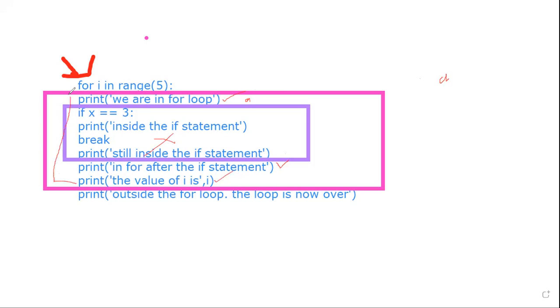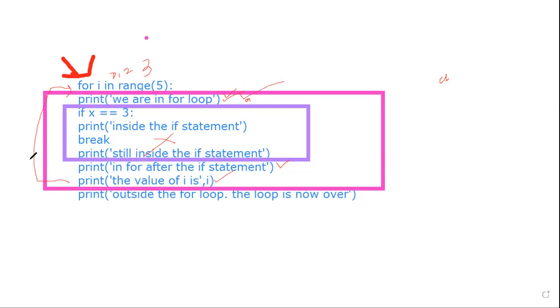The loop will go back. i will become 1. Again this will be printed, this will not be printed. Printed, go back. i becomes 2. This will be printed, not printed. Printed, go back. i becomes 3. Now this is where you have to see. Now it goes inside.